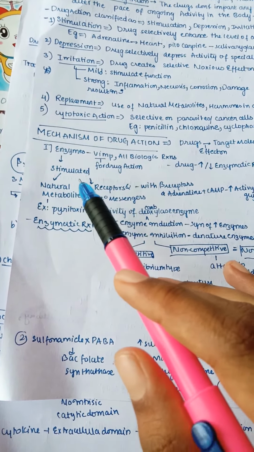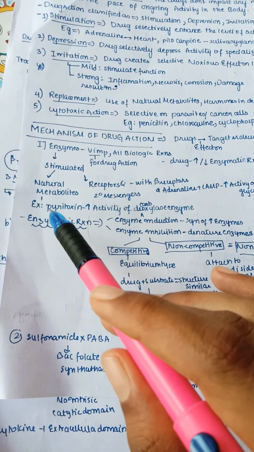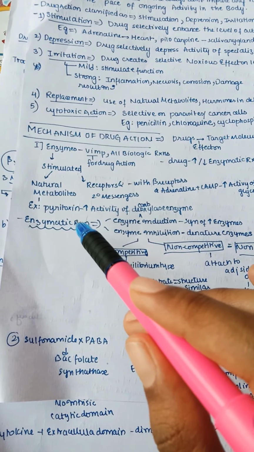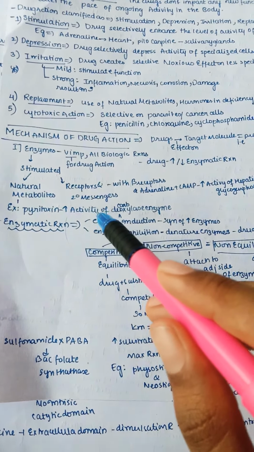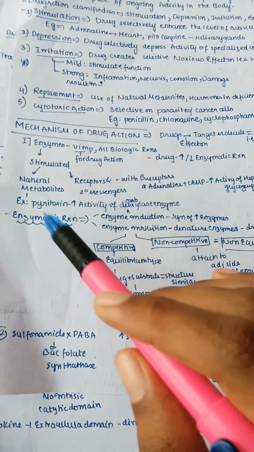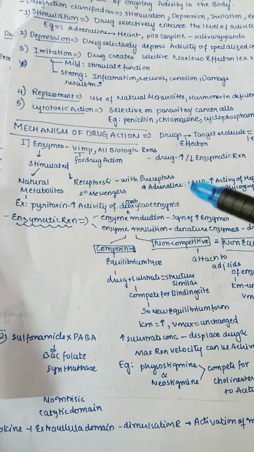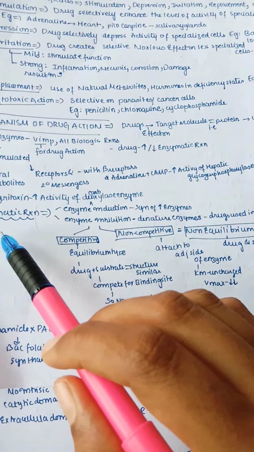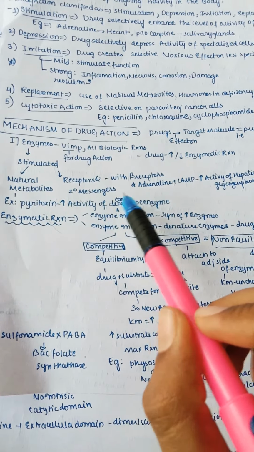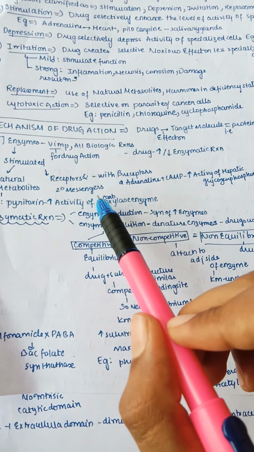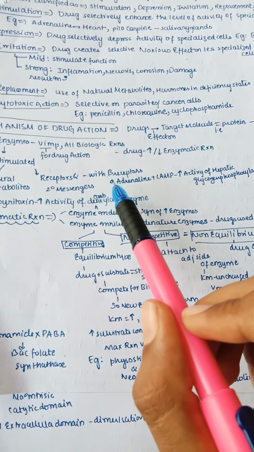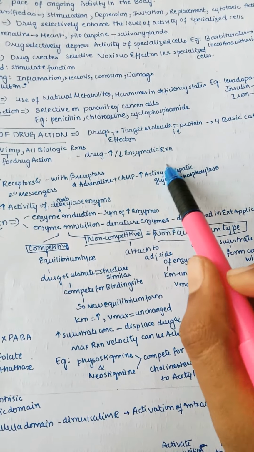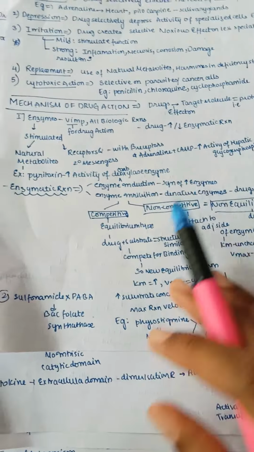If these enzymes are stimulated, they may produce the natural metabolites or receptors and secondary messengers. Natural metabolites, like pyridoxine, increase the activity of decarboxylase enzyme. So like this, the drugs can increase the activity of enzyme. Just now we discussed that a drug may increase or decrease the enzymatic reaction. For example, pyridoxine is increasing the decarboxylase enzyme. And for receptors and secondary messengers, we know that the beta receptors and adrenaline along with cyclic AMP increase the activity of hepatic glycophosphorylase. This is one of the examples for that.